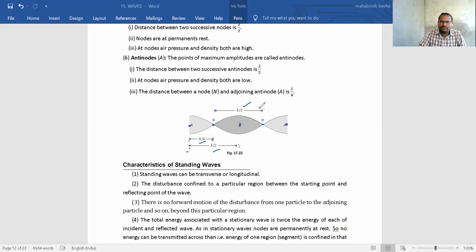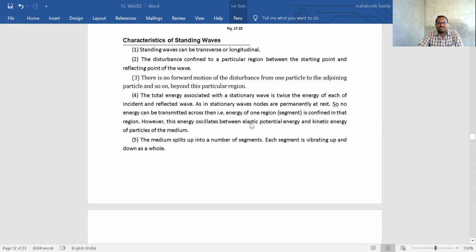Okay. Now, let us see the characteristics of stationary waves. First point: stationary waves can be transverse or longitudinal. They can be longitudinal or transverse in nature. Stationary waves can be formed by longitudinal waves or by transverse waves.